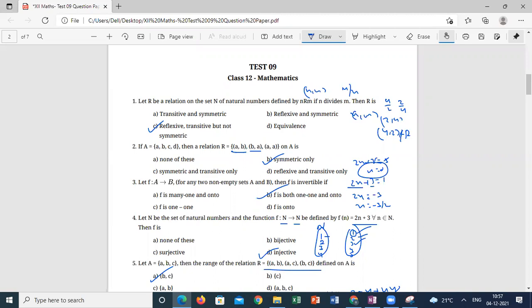Suppose the same question is giving A comma B, B comma A, and A comma A, and B comma B also, then it is reflexive. Okay, sir. Got it? What I'm trying to say? Yes, I understood now, sir.